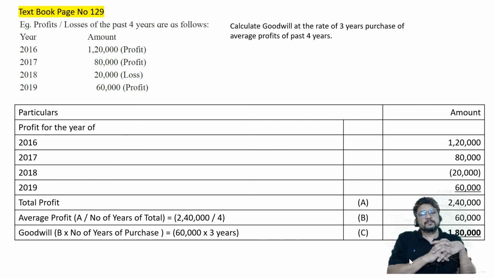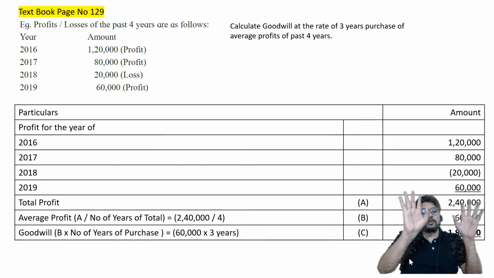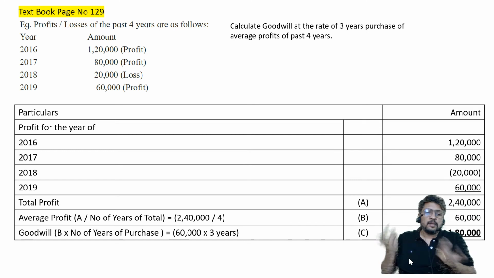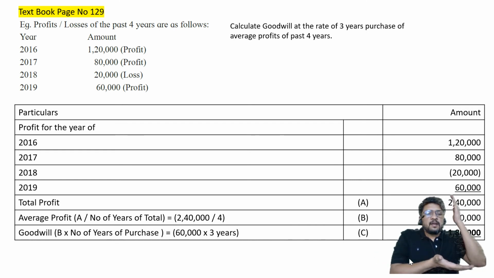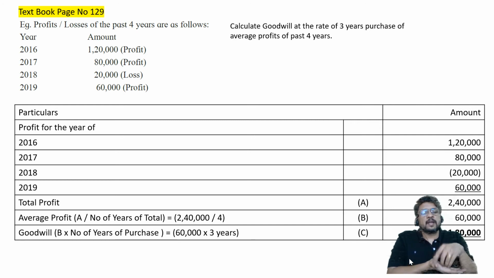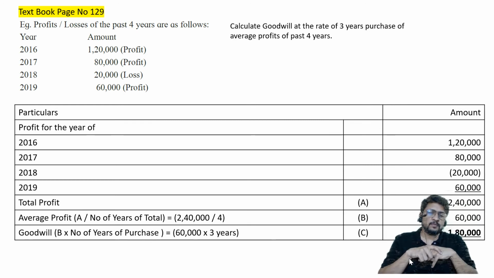If he takes the full firm, he should pay full goodwill. But then we will have to go back home. Then we are no more partners because he has taken over the full firm. If he is taking half of the share in profit, then he should pay only half of goodwill. If he is taking only 1/10 share in profit, he should pay only 1/10 of the total value of goodwill of the firm. I hope everybody has understood the concept.